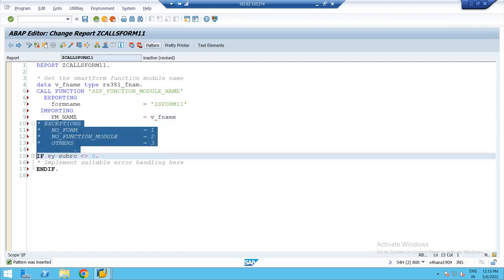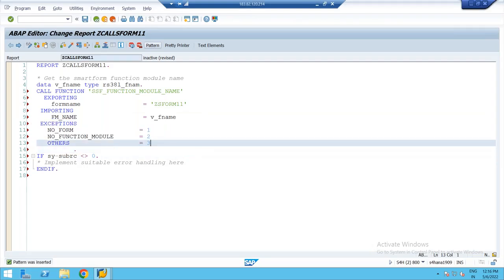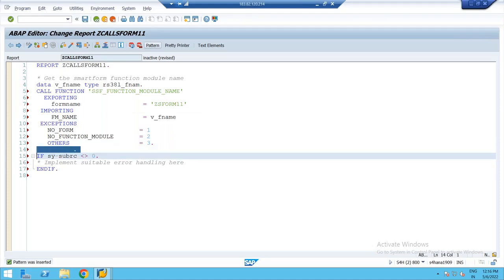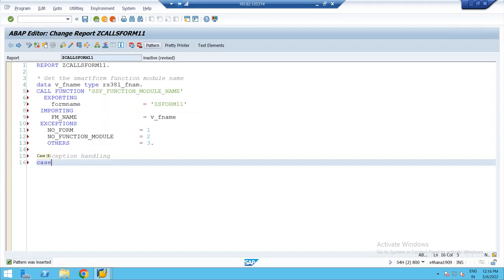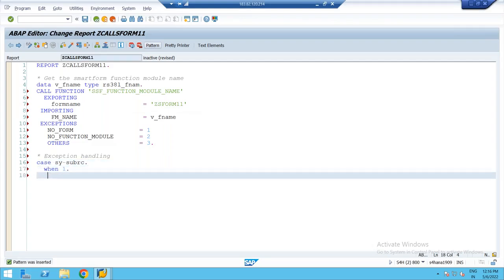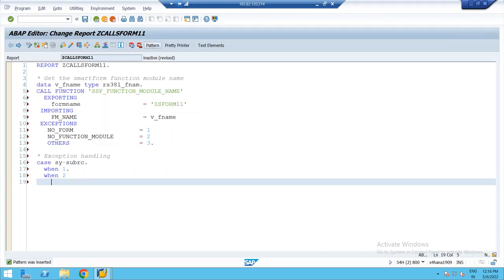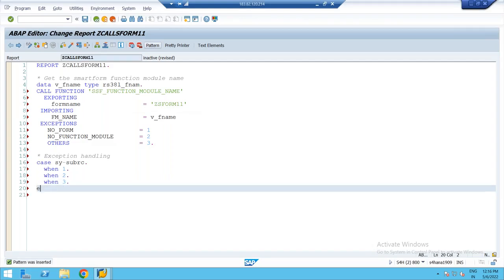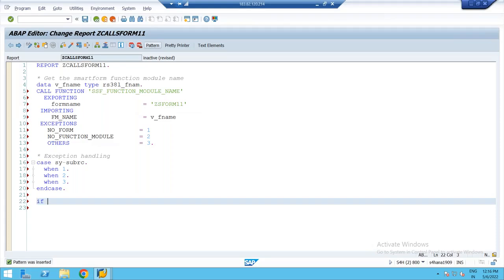Any exceptions, you better handle them. Right? Exception handling. Case sy-subrc, when 1 do so and so like this, you handle all the exceptions. When 2, when 3, and end case. Done. If v_fname is